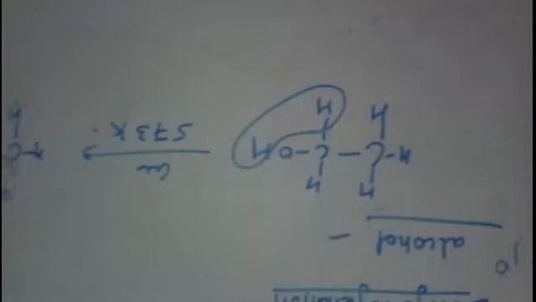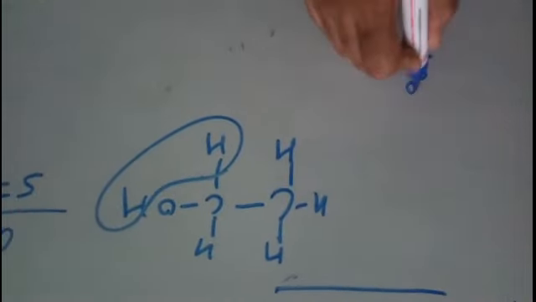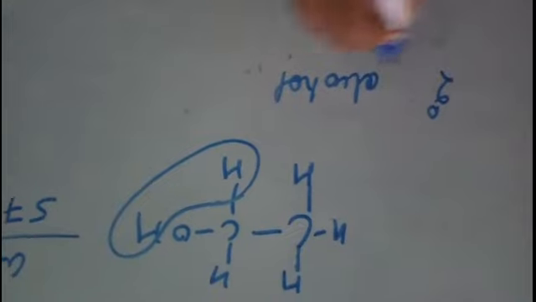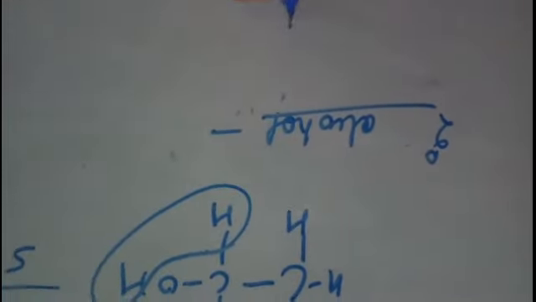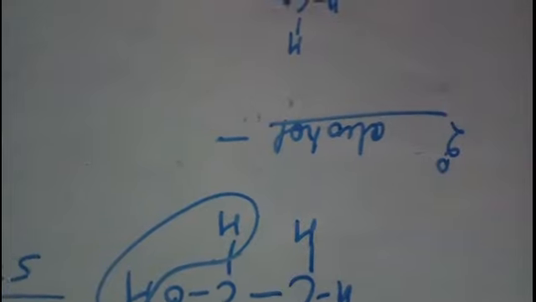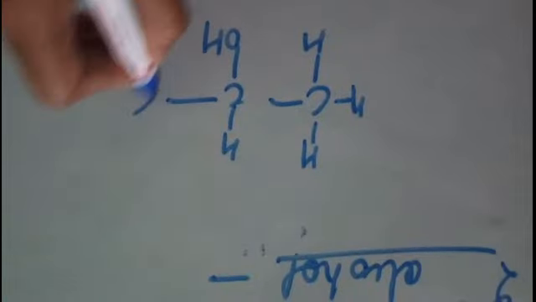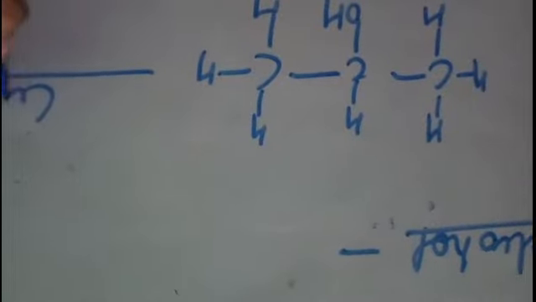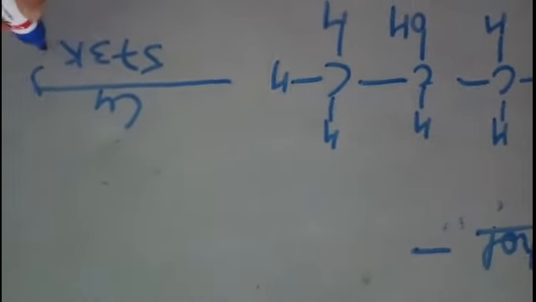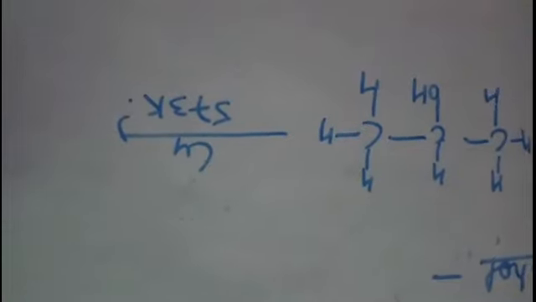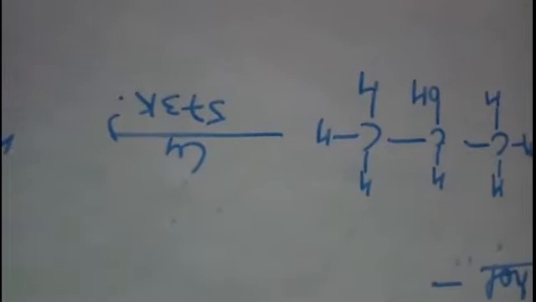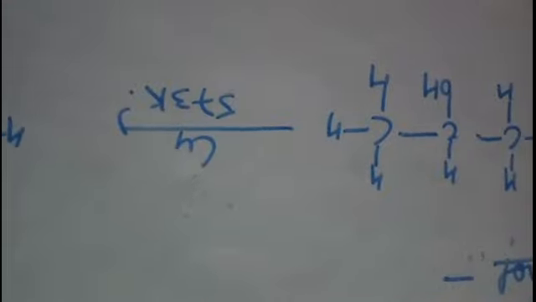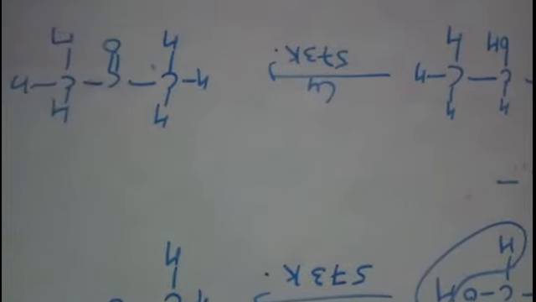Now if you have secondary alcohol, in the case of secondary alcohol, in the presence of copper at 573 Kelvin temperature, same dehydrogenation will take place and ketone will be formed.